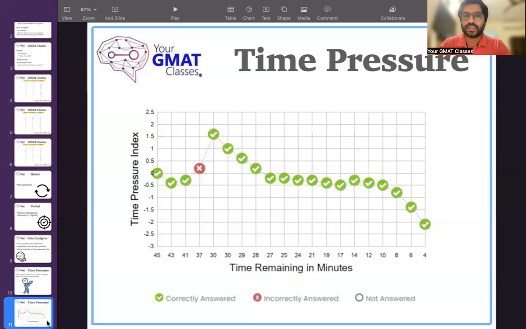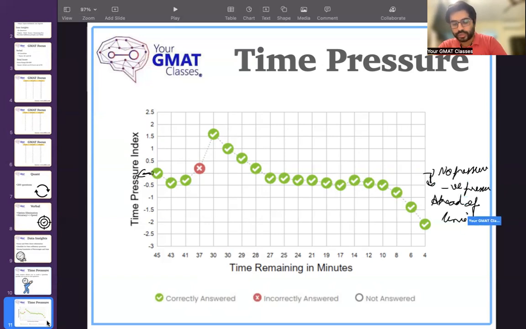So you will see something like this for every section for your official GMAT paper. Basically, what zero means on this scale is that there is no pressure. Any value less than that means that there is negative pressure of time. That means you are ahead of time. You clearly have enough time to solve the question. Like for example, in this case, I had around 4 minutes to solve the last question.